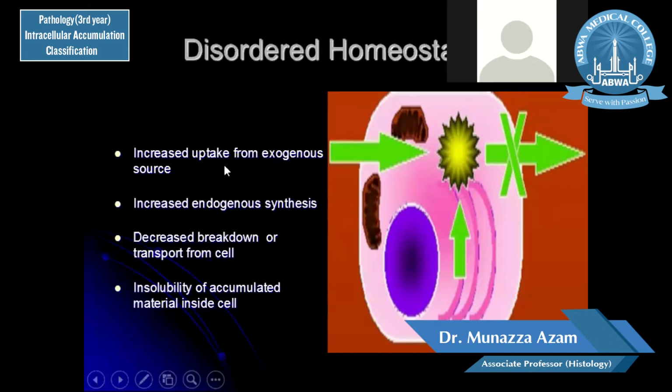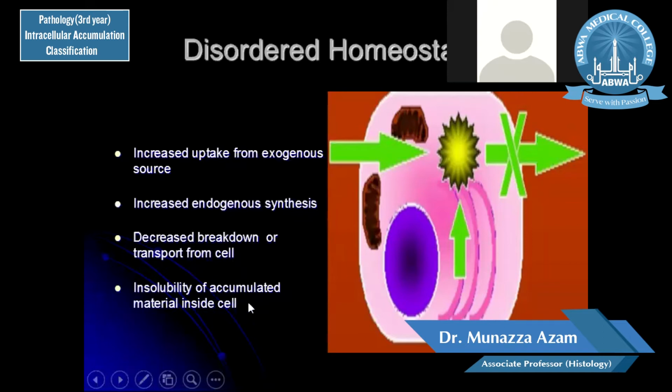If the uptake is normal and there is normal endogenous synthesis, but there is decreased breakdown or transport from the cell, or the cell is unable to eliminate its products, or the quantity of the substance is normal but it is not broken down in the normal way, then there is accumulation or disturbed homeostasis.